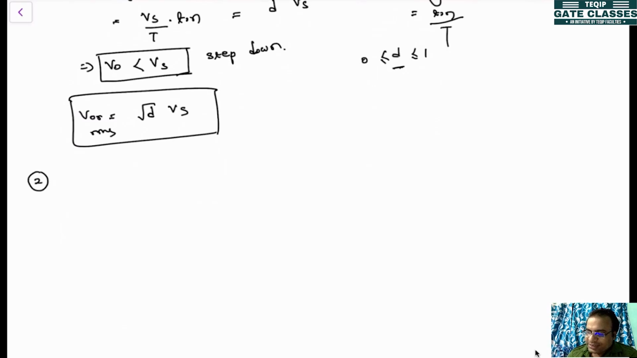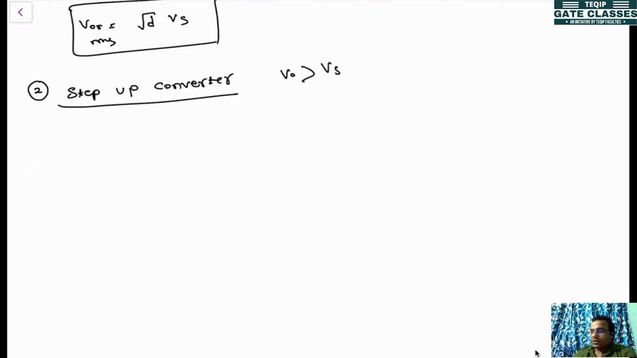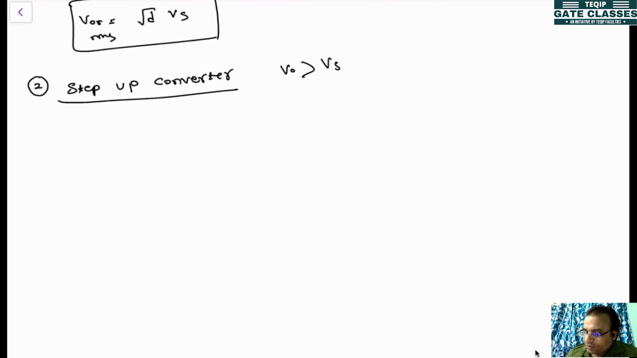Similarly, you can design a step up converter. The step down converter we have discussed. Now next one is the step up converter. Step up converter means here the output voltage V0 will be greater than Vs. So what will be the circuit for this one? Here we will be using one inductor.